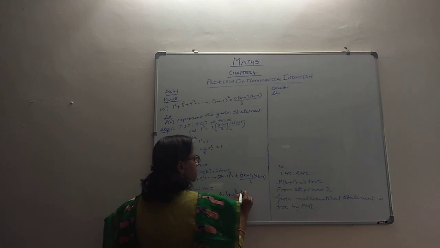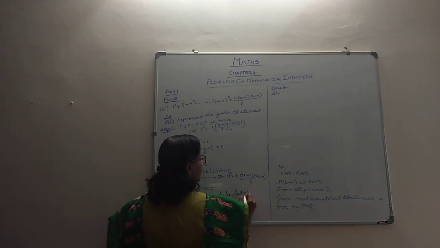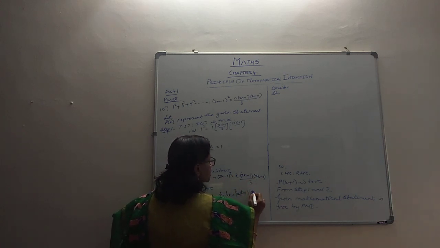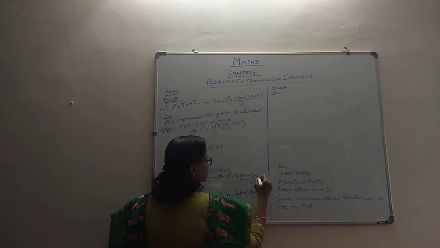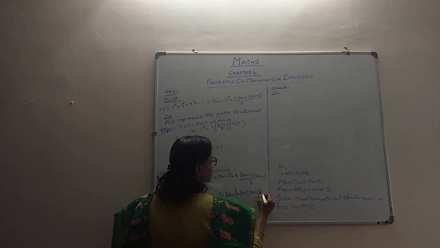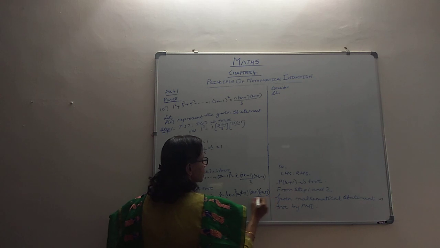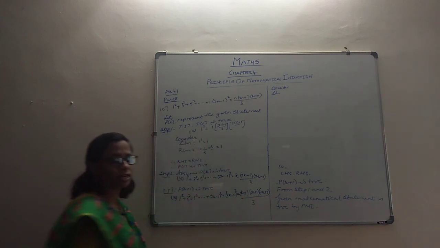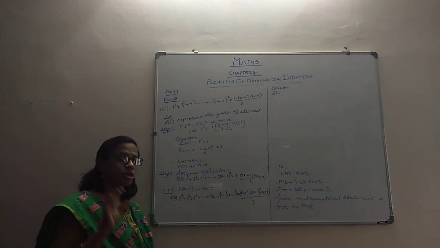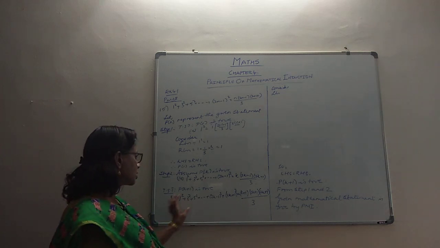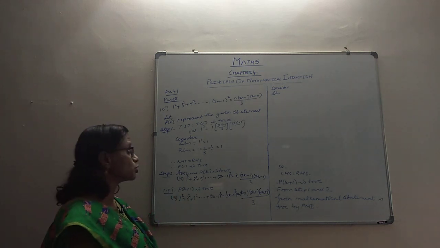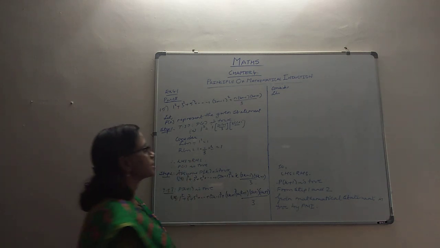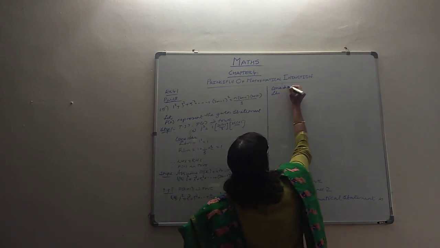So k is replaced by k plus 1, and 2k minus 1 is replaced by 2k plus 1, which is the next odd number. So our next odd number here is 2k plus 3. This we are doing purely by observation. Technically, I have told you how we are supposed to do it: replace k by k plus 1. So that's how we are getting P(k plus 1). This is what we have to show. So we'll start with the LHS. So consider the LHS.